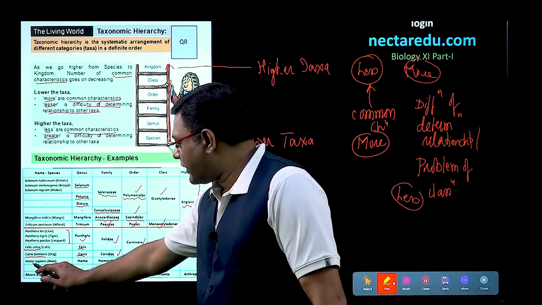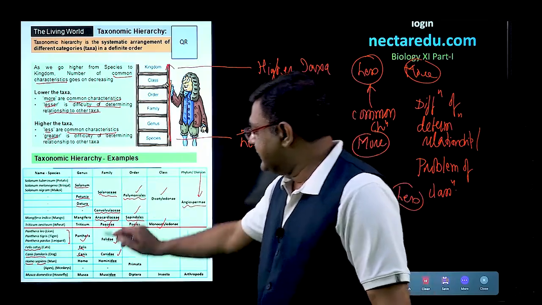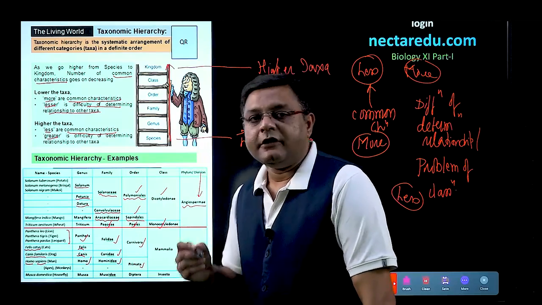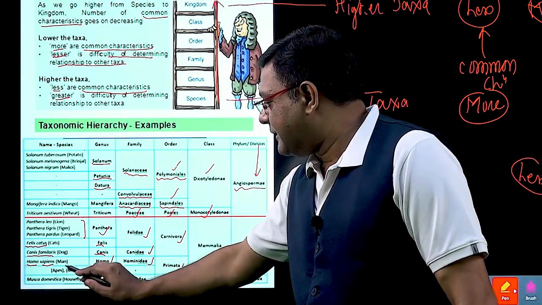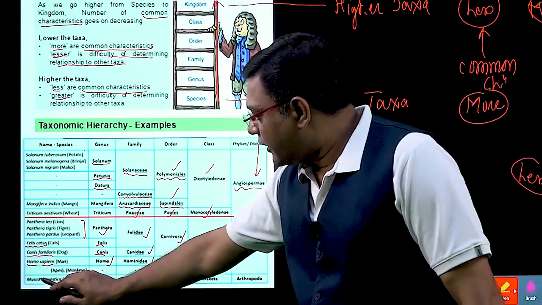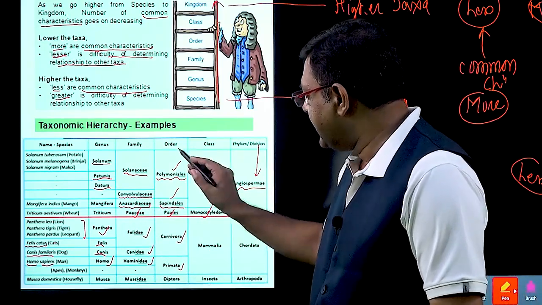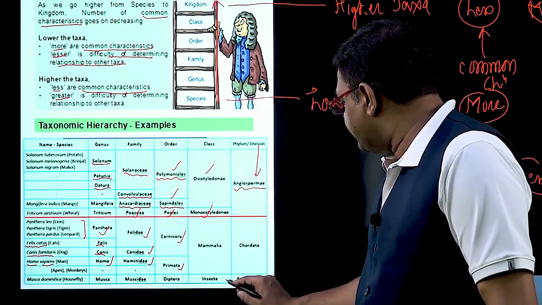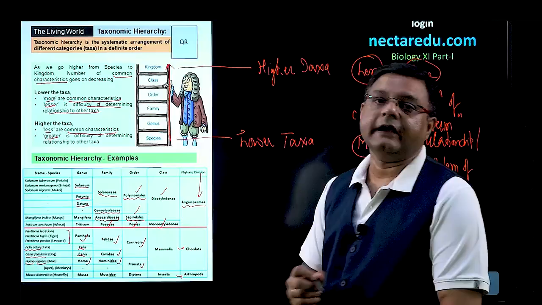Similarly, other animals, we talk about us, that is the humans. Our scientific name is Homo sapiens. Genus will be Homo. Family is Hominidae, and the order is Primata. Now, along with us, apes and monkeys, these all come into the order Primata. Similarly, if we talk about Musca domestica, that is the housefly, the genus is Musca, family is Muscidae, order is Diptera, class is Insecta, and finally the phylum over here is Arthropoda. So, earlier it was Chordata, and here for housefly it is Arthropoda.